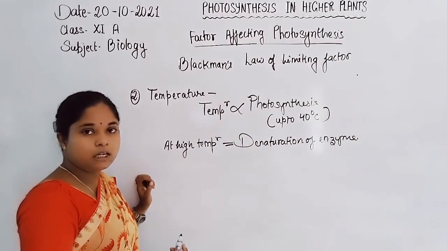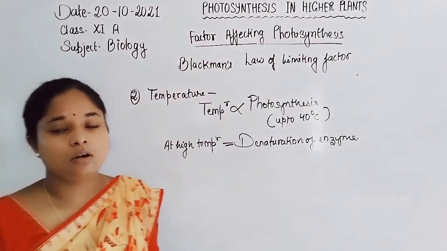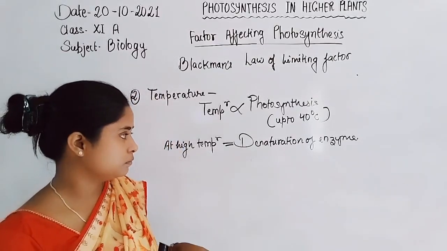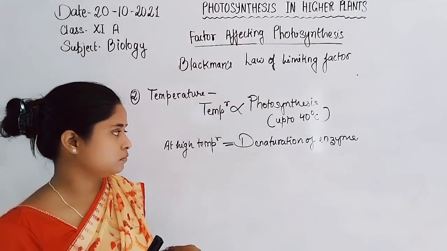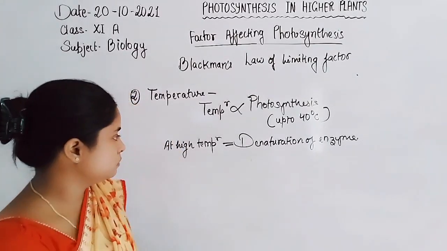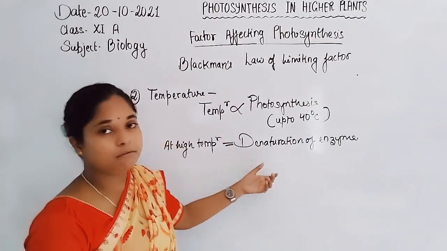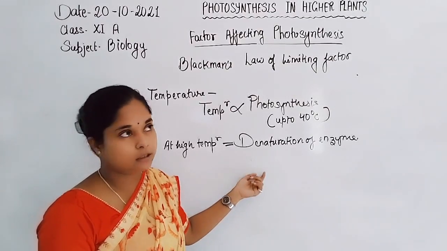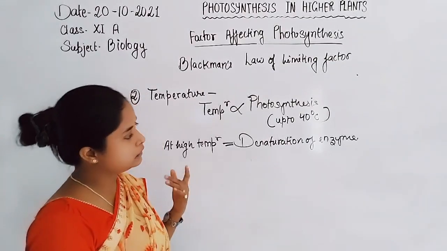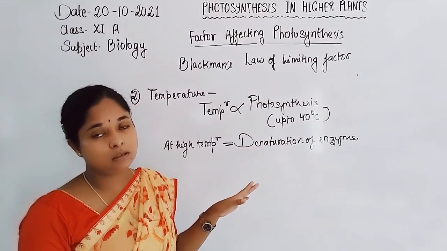What is the meaning of denaturation of enzyme? Simply, enzymes are formed by protein, and proteins are formed by peptide bonds. They are also formed by disulfide linkages, because enzymes are globular proteins that have an active site or pocket.